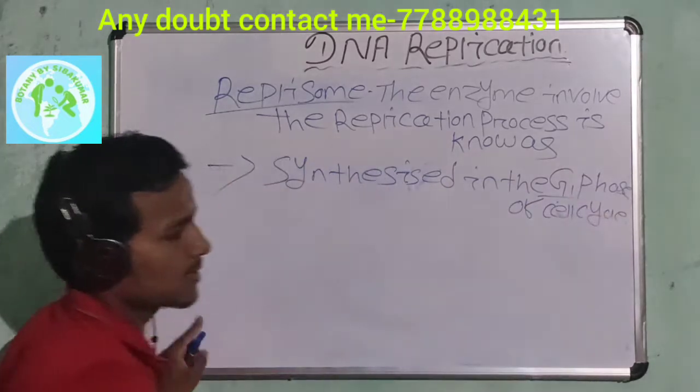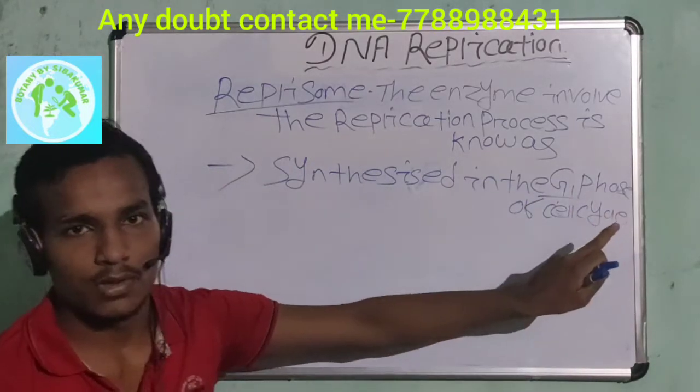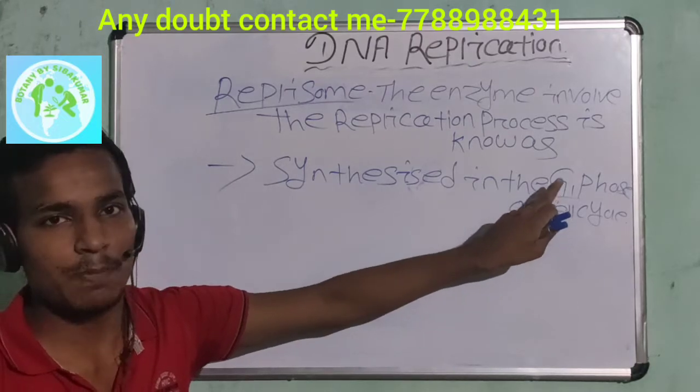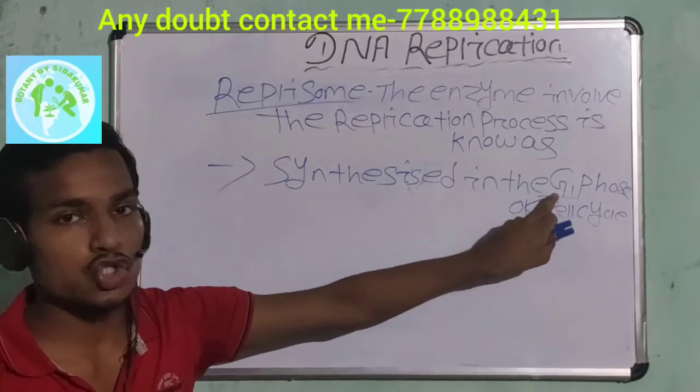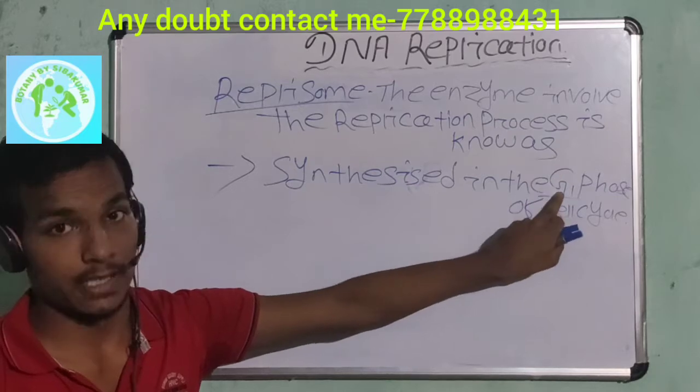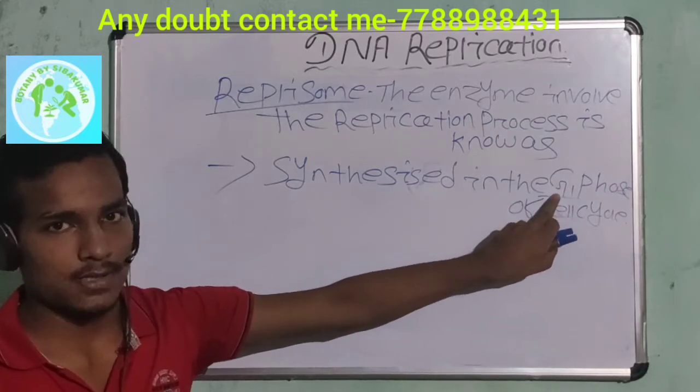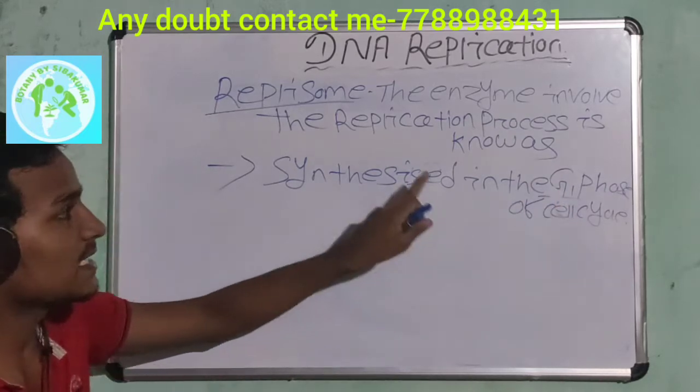What is the G1 phase? The G1 phase is otherwise known as the fast growth phase, or post mitotic phase, or pre-synthetic phase. In this phase of the cell cycle, the enzymes are synthesized.